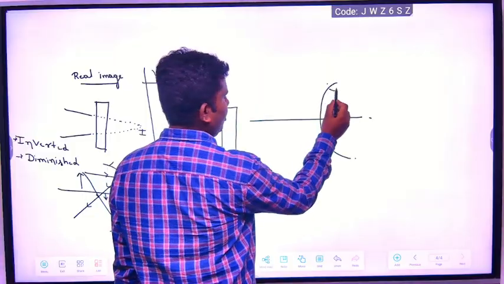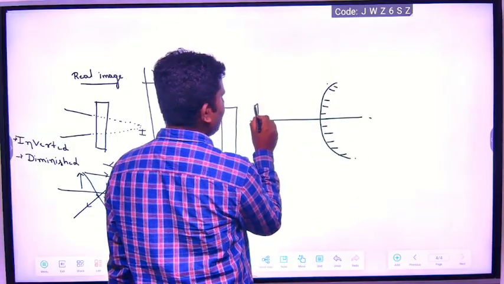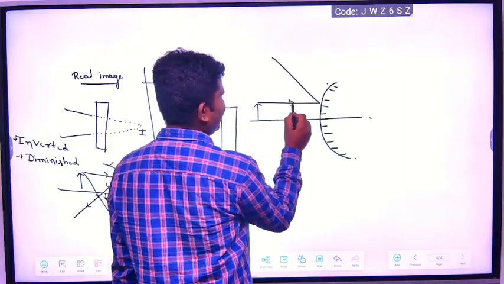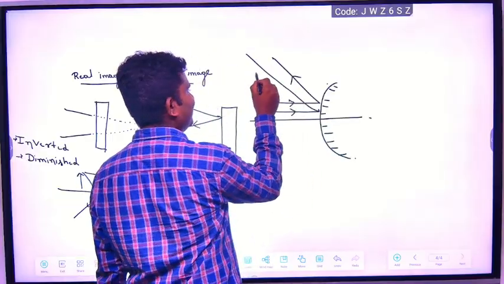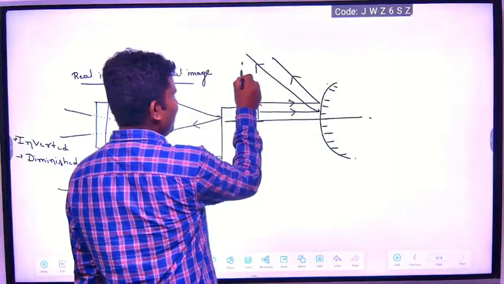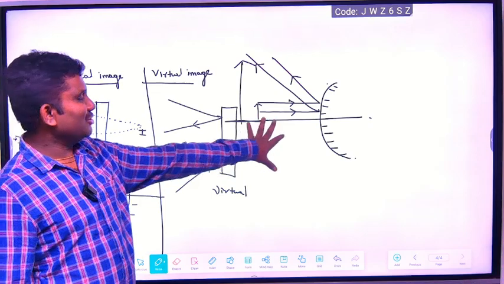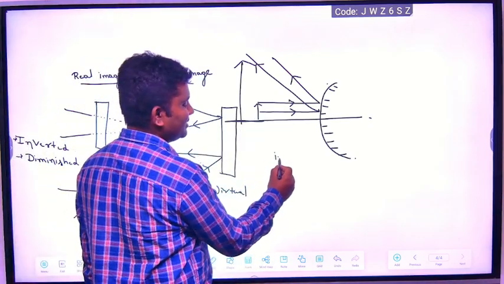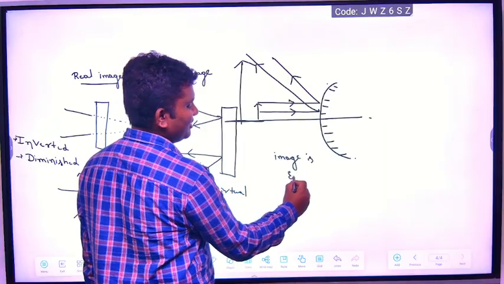See, this is a convex mirror. When the light rays fall on the convex mirror, they will diverge like this, and somewhere the image forms here. By conclusion, what can you say? Here the object is smaller and the image is enlarged, bigger.